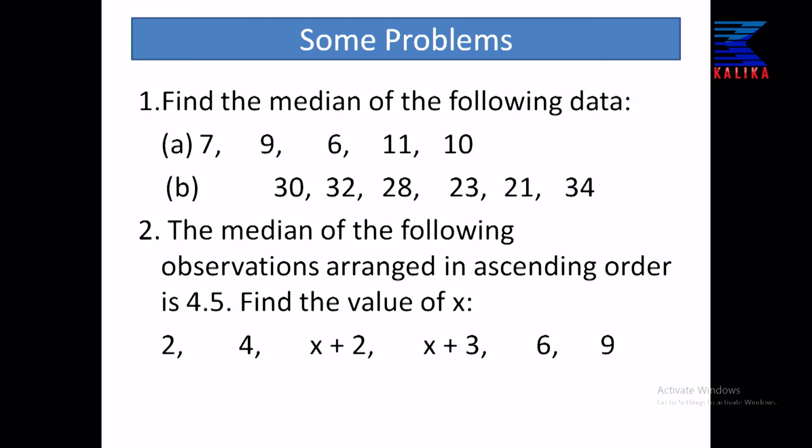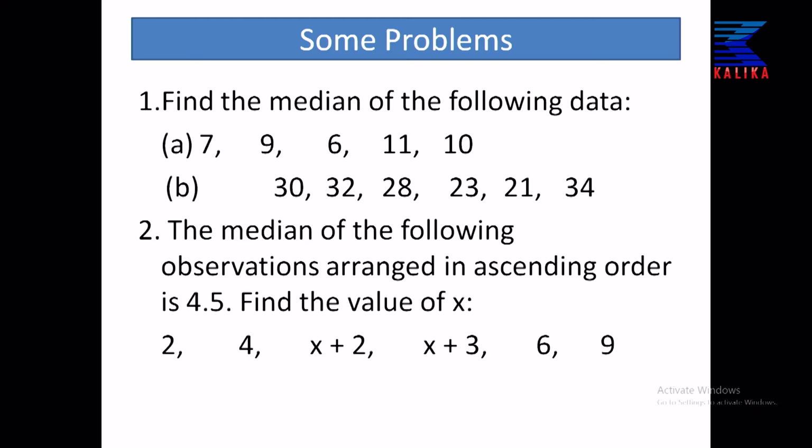Now here question number 2: 2, 4, x plus 2, x plus 3, 6 and 9. The median of the following observations arranged in ascending order.